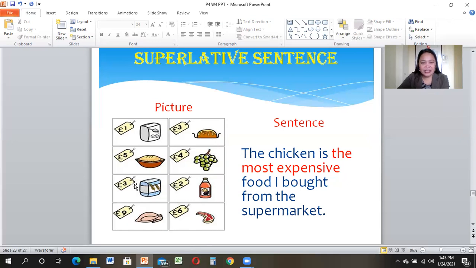Do you understand? So we are comparing more than three and we're going to tell which food is the most expensive from the supermarket she bought. So we say the chicken is the most expensive food I bought from the supermarket. Okay, because chicken's price is €9. Understand? Okay, so this is also an example of a superlative sentence comparing more than three objects.